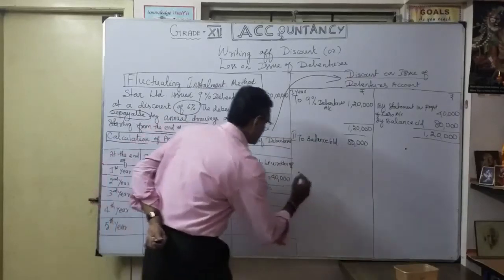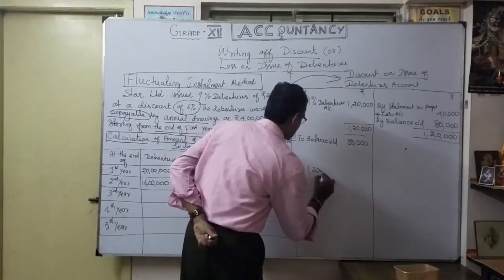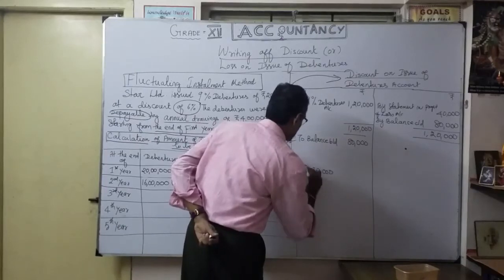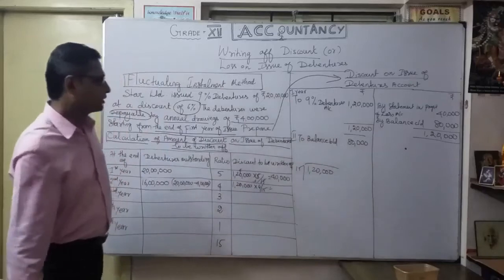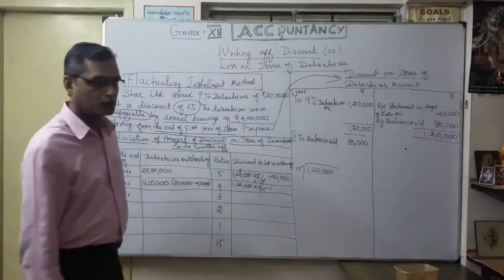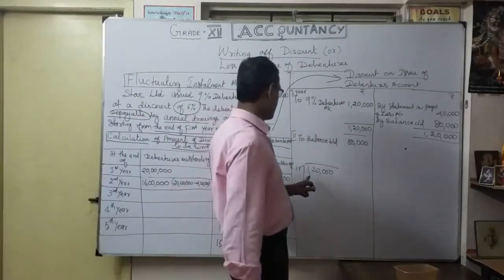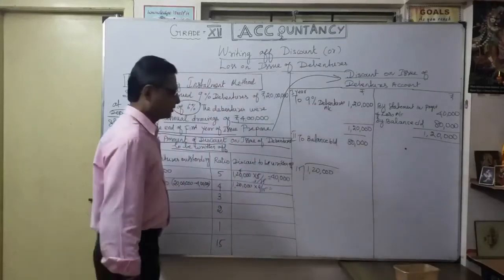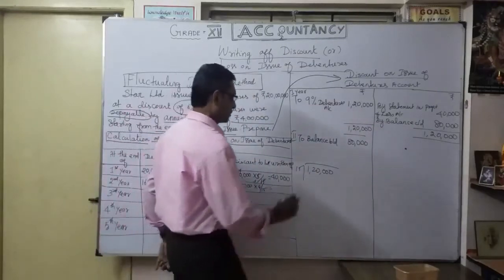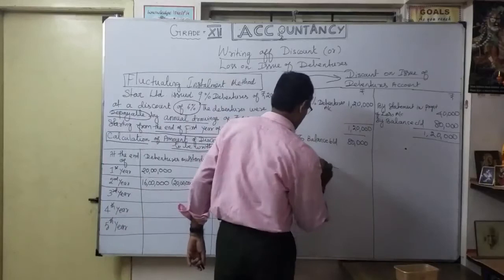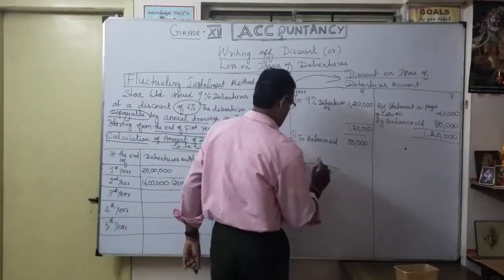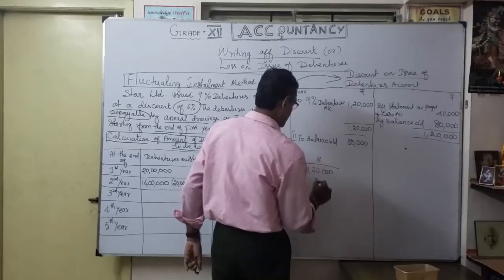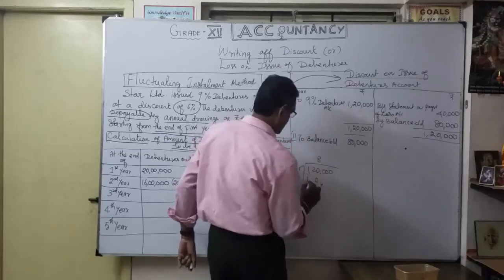See here. We will make a simplification. So 1,20,000 by 15. For 120, how many 15s? That's what you want to find out. So 8 times. 5 8s are 40, carry 4. 1 into 8, 8, plus 4, 12.